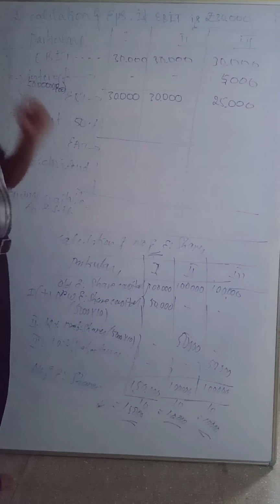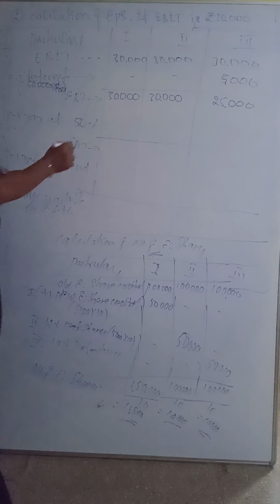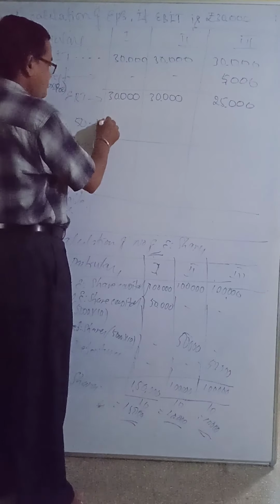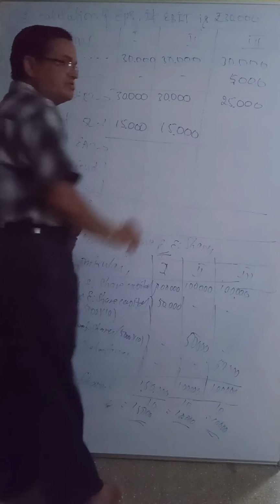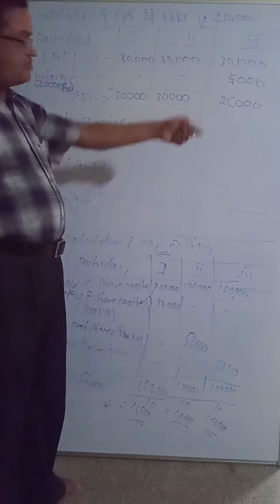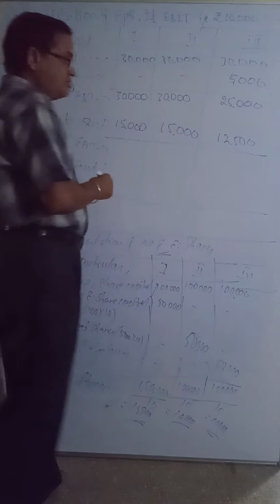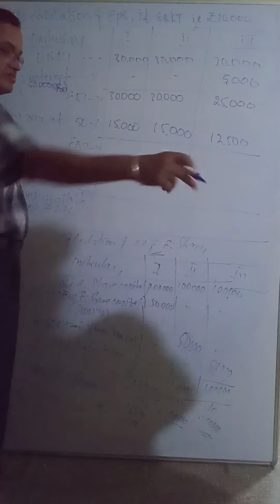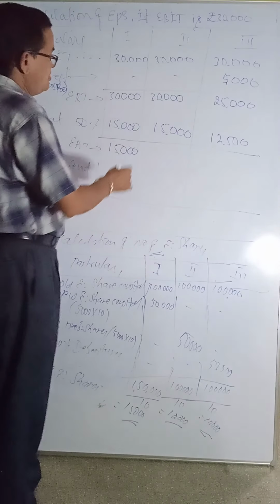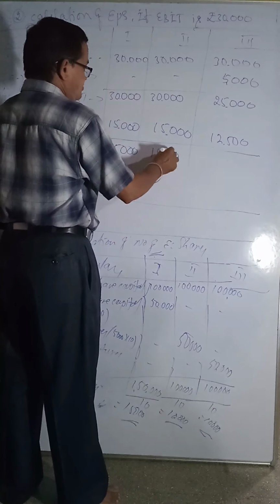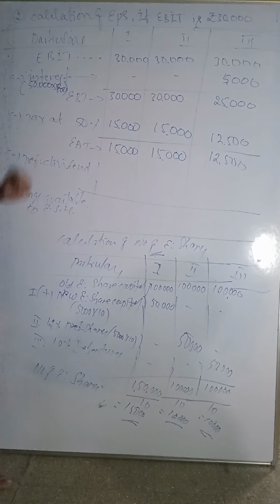Then less tax at 50%. 50% of 30,000 is half, 15,000. Again 15,000, and 50% of 25,000 is 12,500. Deduct and you get 15,000, again 15,000, and 12,500. This is called earnings after tax.